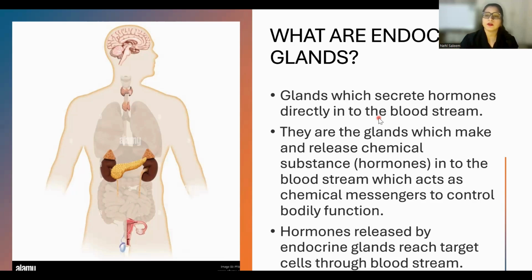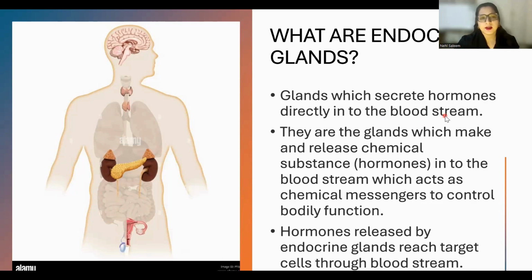One are neurotransmitters, which are made by the brain cells, and second are the hormones, which are released by the glands, right? So, endocrine glands make the hormones which are released directly into the bloodstream. And these hormones reach the target cells or the target organs through the bloodstream.